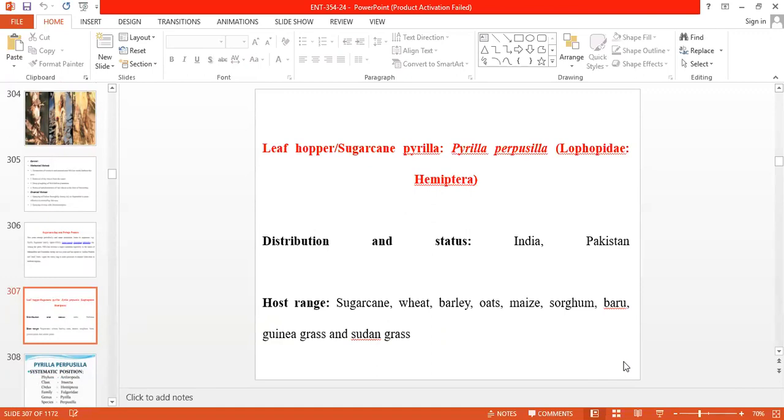Scientific name Pyrilla perpusilla, family Lophopidae, order Hemiptera. Distribution: India, Pakistan. Host range: sugarcane, wheat, barley, oats, maize, sorghum, bajra, guinea grass, Sudan grass. These are the host range.